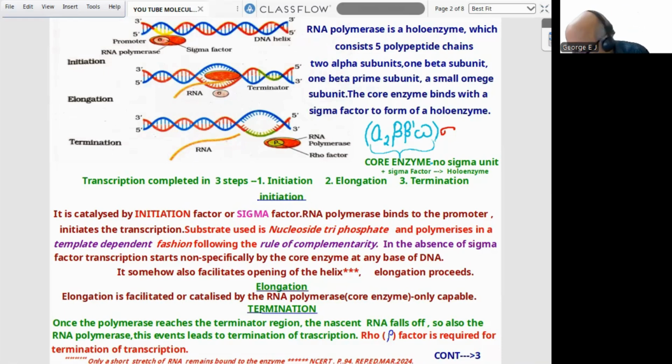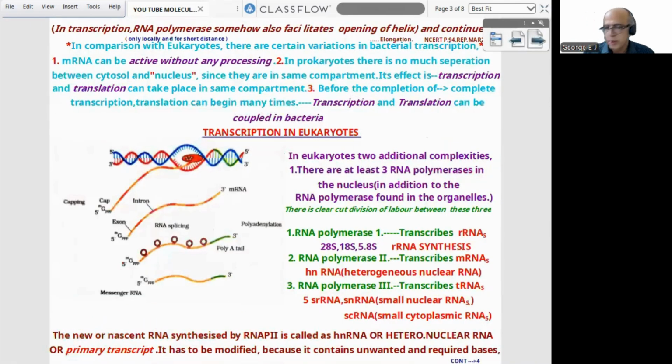Now, here I wrote a small line: only a short stretch of RNA remains bound to the enzyme. I put this line by line because when they ask in NEET or a theory exam, it can be confusing for us. That is why I put that line there. This is from page 94, reprint edition, March 2024. I think this page is also clear to all of you. Now we can proceed to the next page.